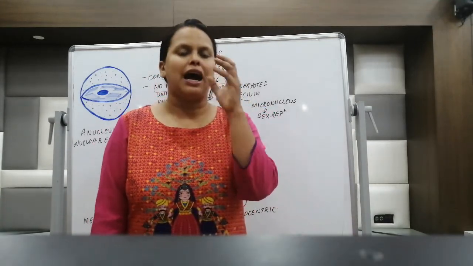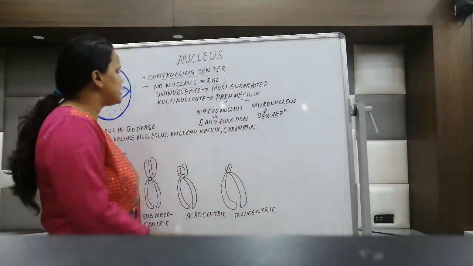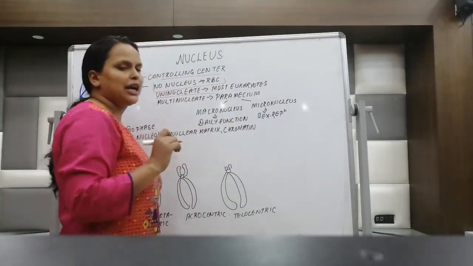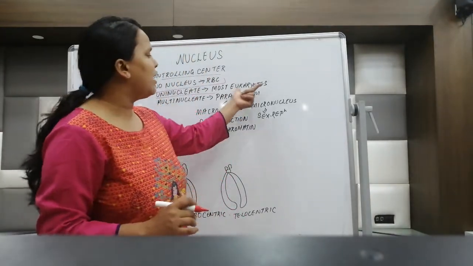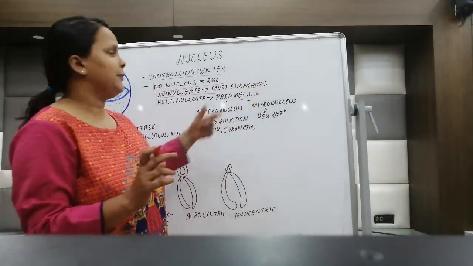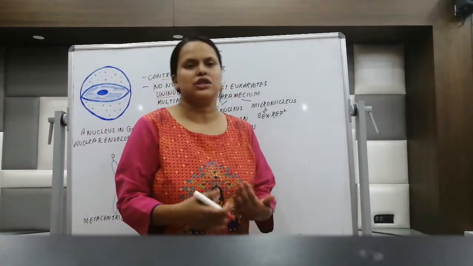So the RBC, the erythrocytes, do not have a nucleus, and sometimes cells have a single nucleus. They are called uninucleate. Most of the eukaryotic cells are uninucleate. Then there are some cells which can have more than one nucleus also.